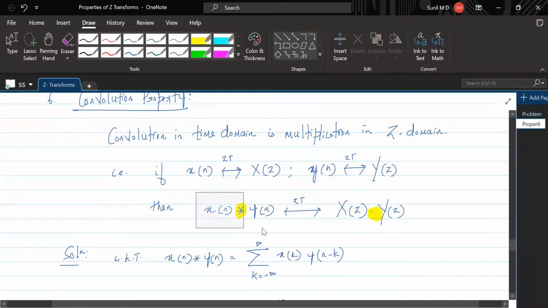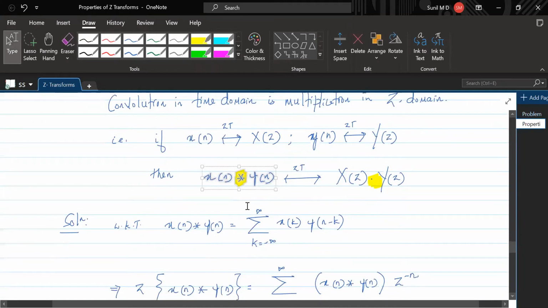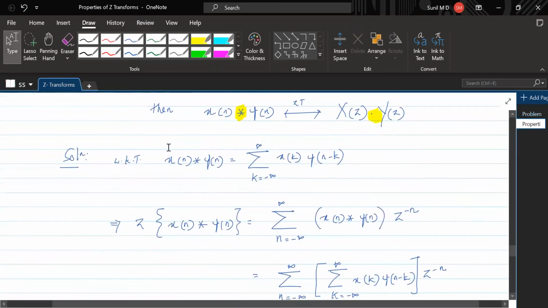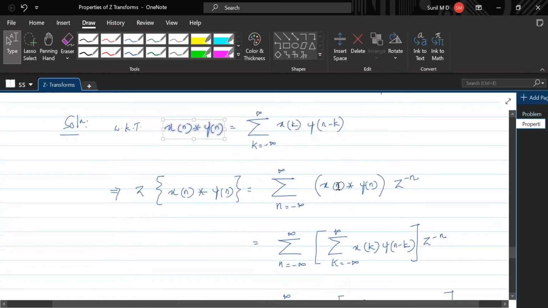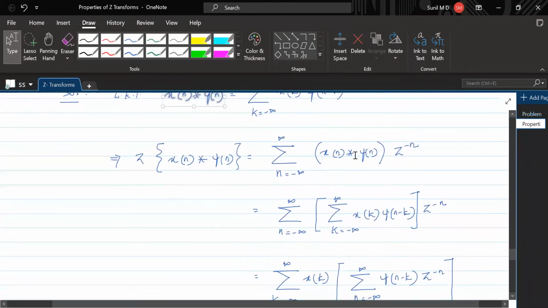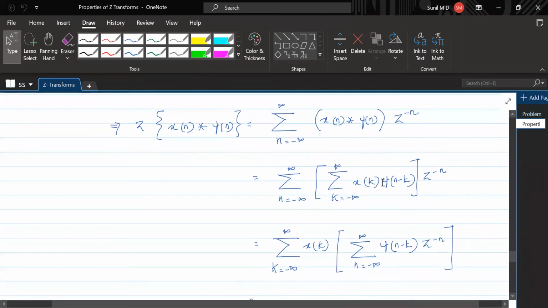Understand? So let's consider this, and that is given by this. This is the convolution sum equation. Fine, in the LTI systems module, we have seen that, right? So this is the convolution sum equation. Now apply the Z transform on this convolution sum equation. Fine. So this is how it is going to look. In place of x of n, you have x of n convolution y of n because we are taking the Z transform of this. This is the input now. Now you write the convolution equation here. Take this summation over k along with x of k out and bring this summation inside along with these.